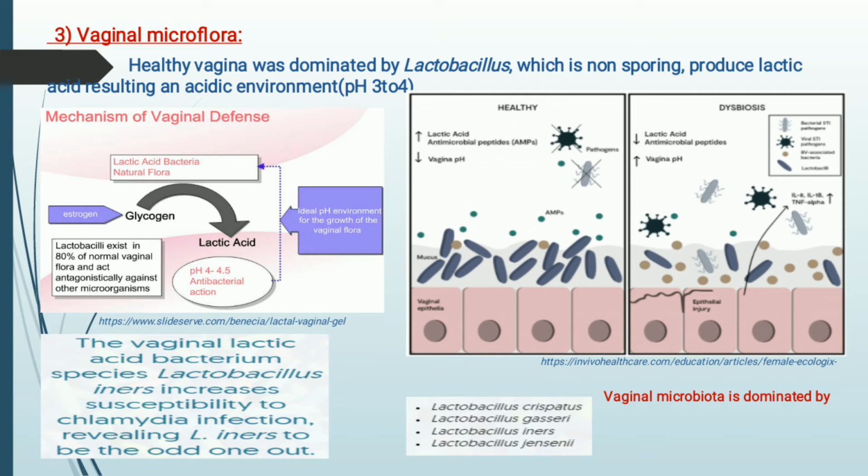So in the reproductive stage, as the concentration of estrogen increases, it leads to the maturation and deposition of glycogen over the vaginal epithelial surface. And this glycogen is now inside the vaginal lumen. Inside the vaginal lumen there are different types of enzymes like alpha amylase, and lactobacillus are also present. So inside the vaginal lumen there is breakdown of glycogen, which gets deposited inside the vaginal epithelial cell due to the increase in estrogen.